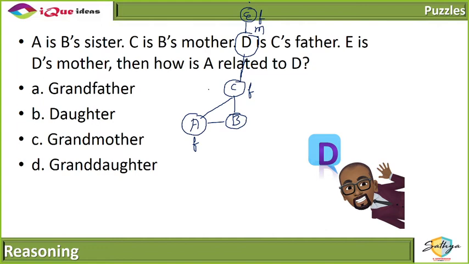If X is your sister, is X the female or you the female? A is the sister, right? A is female. Please don't make silly mistakes like this. It's given A is B's sister, so that means A is the sister, which means A is the female in this relationship. Till now we don't know what B's gender is. Okay. Moving ahead.